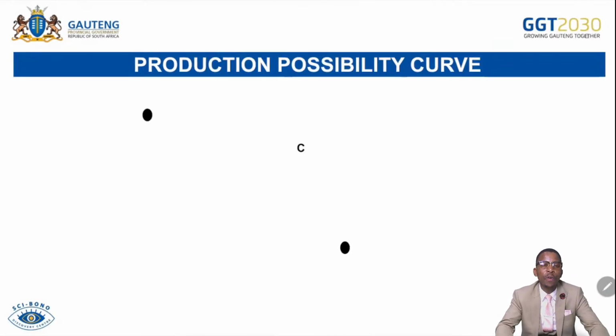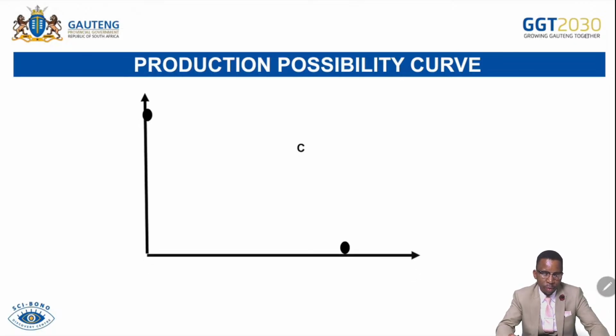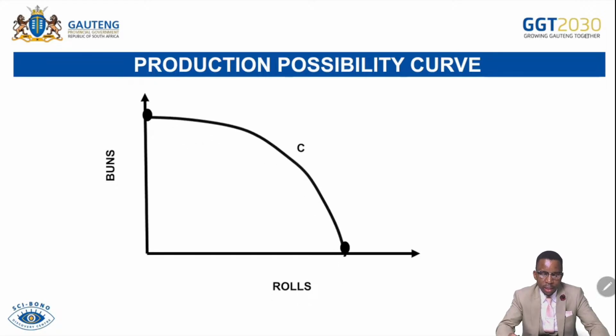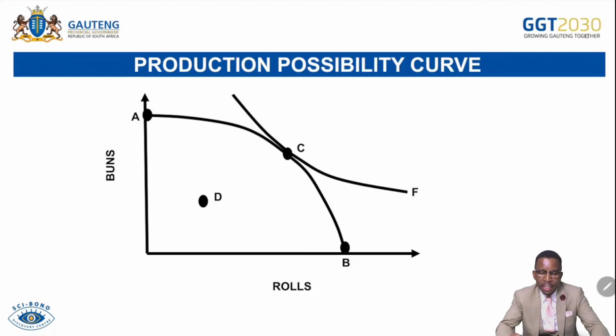Remember, we also have what we call the indifference curve, which is convex. Then we have our vertical and horizontal axes, with buns on the vertical and rolls on the horizontal. There is our PPC. Then we indicate a point inside the PPC, which is D, and then there is point A, point B. Then we continue with the point on the PPC. That point is very important. It is tangent to the indifference curve, which is indicated as FF. And then there's a point outside the PPC, which is point E. This point is unaffordable. We cannot afford to produce outside.